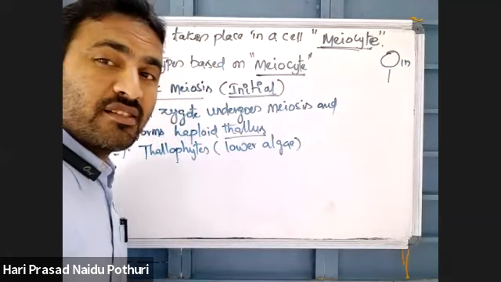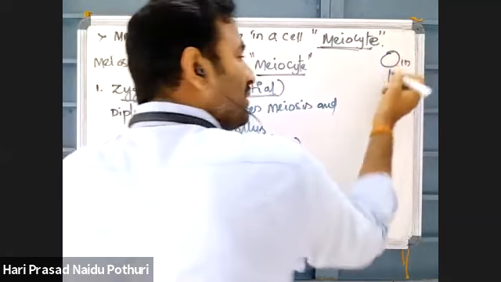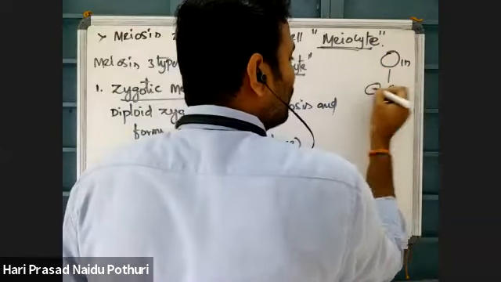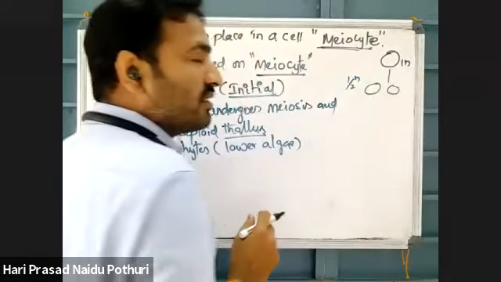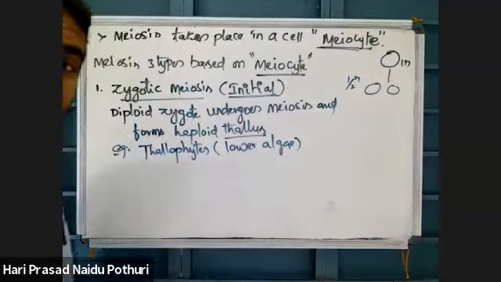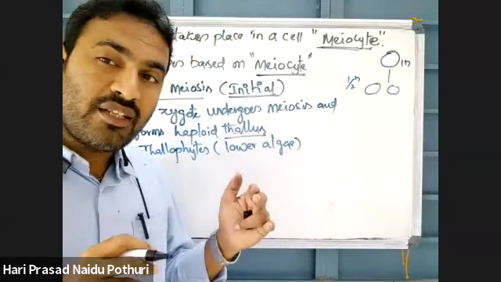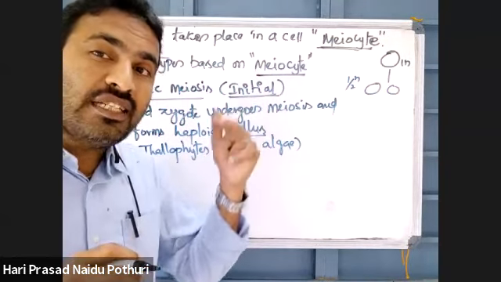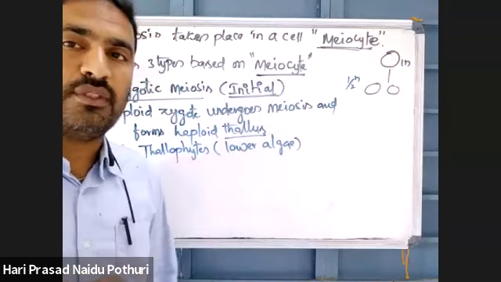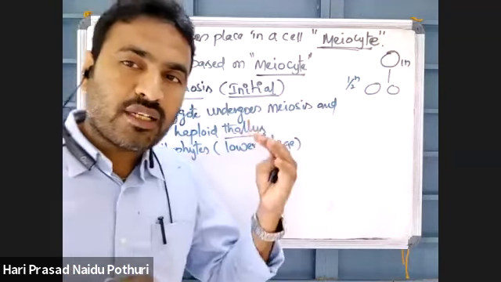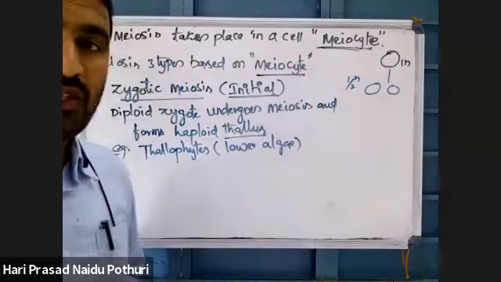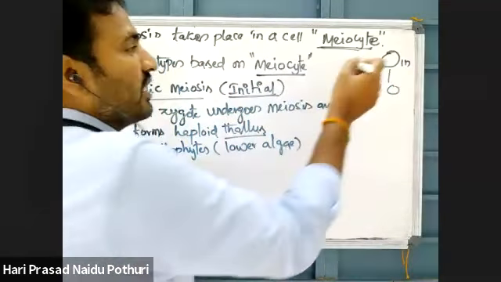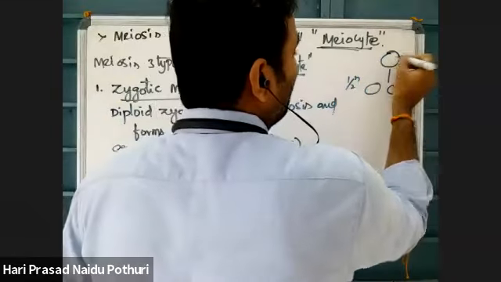By meiosis, is it possible to bring a cell to half n? What is meiosis? Reduction division. 2n will become 1n. Ploidy or chromosome number is reduced to half. Is there any chance to decrease 1n to half n?